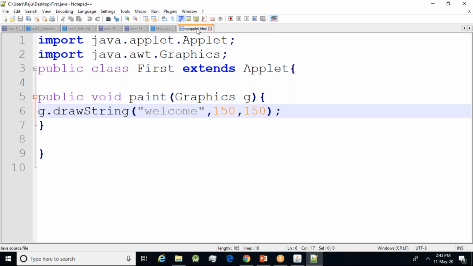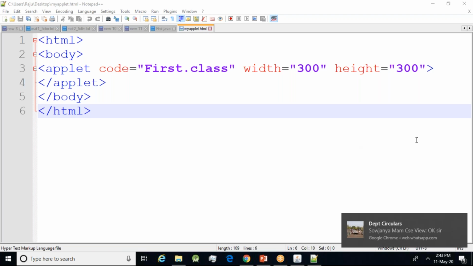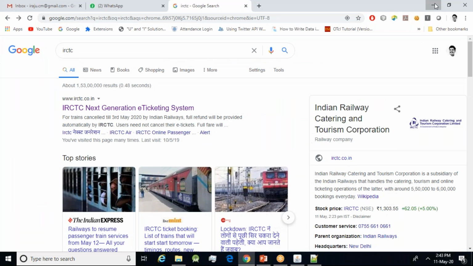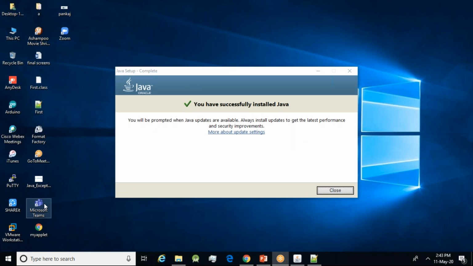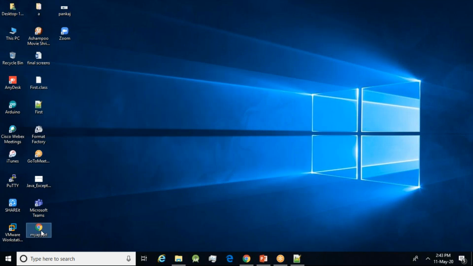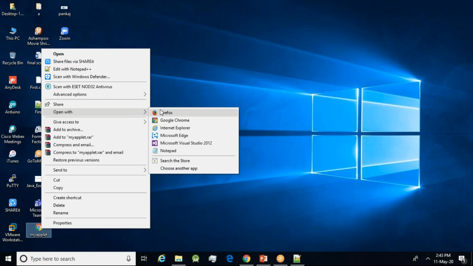And then how will you write the HTML code? You need to write like this HTML code, and you need to save it with the help of an HTML file. I saved all these files on the desktop. You can see this is my applet. When you double click on it, you can view it, or otherwise you can open with any browser.